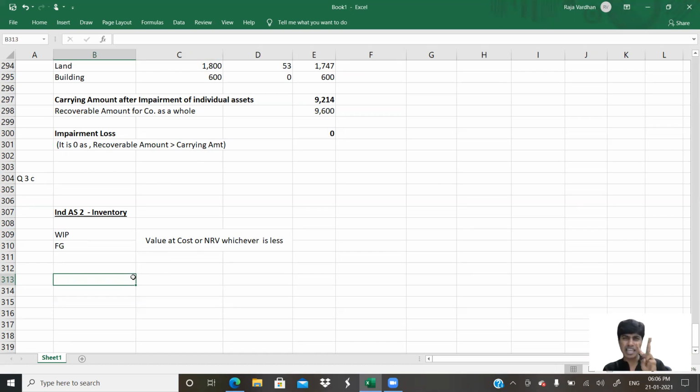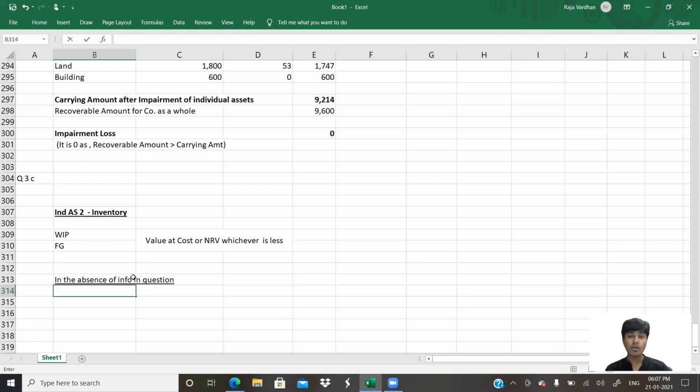Two sorts of assumptions can be made. Assumption number one, there is an external market for these goods and such external market will fetch a price which is greater than cost. Second one, there is no external market for these goods, and even if it does exist, these goods will not fetch us any money more than our cost. You get that? So there are two possible assumptions in the absence of information in the question. Sir, which assumption is correct? You can do either of them. Both of them are valid.